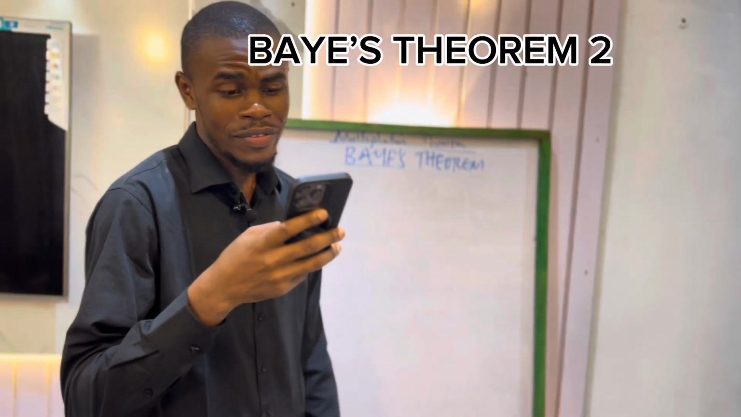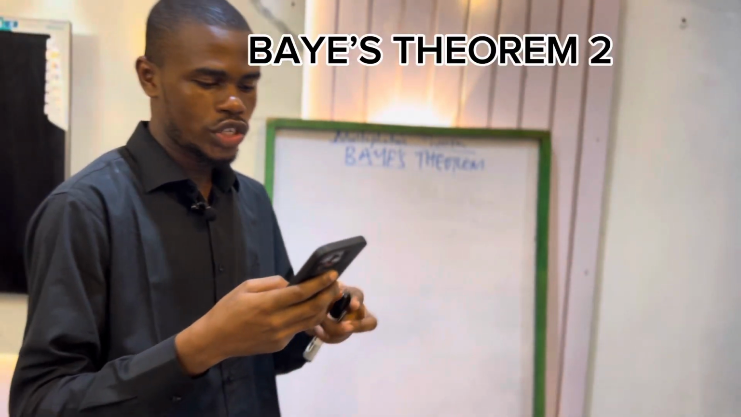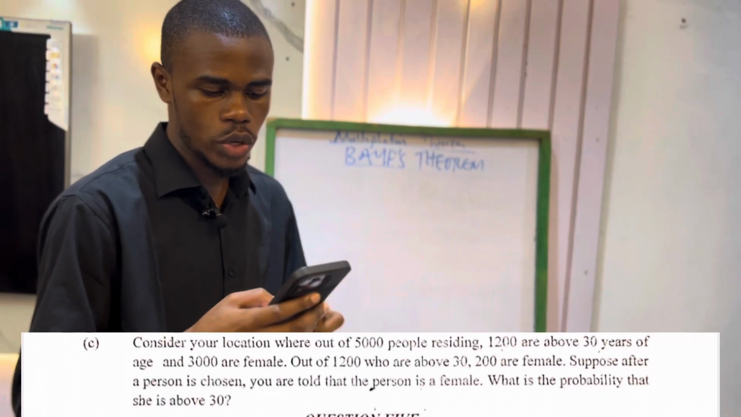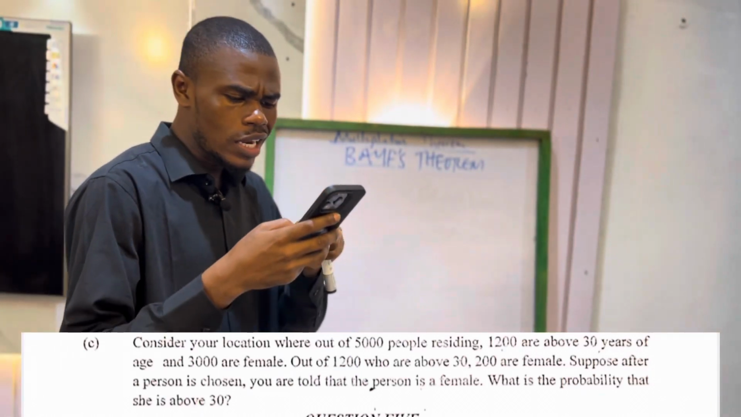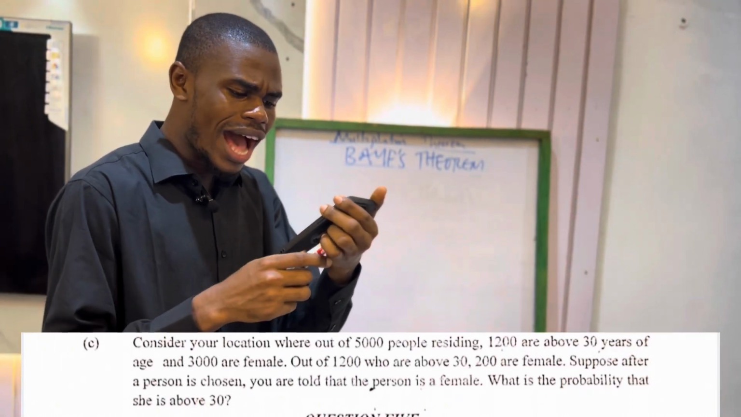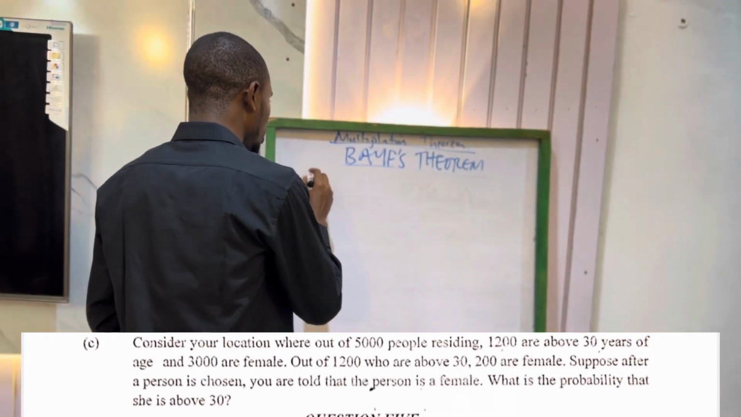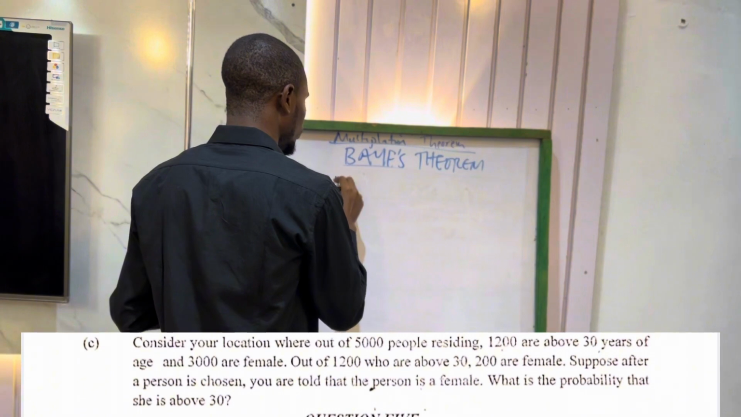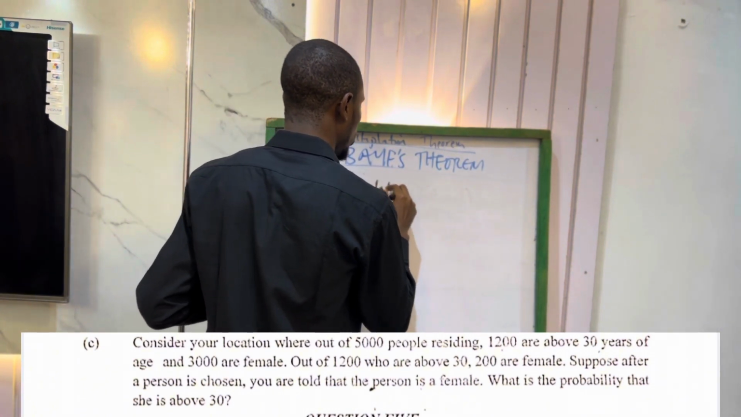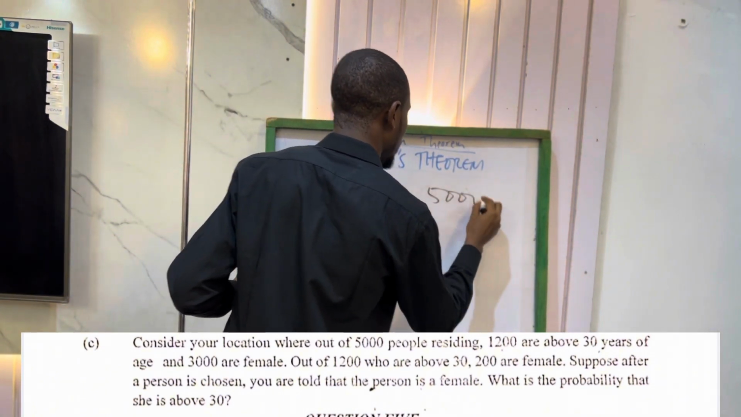Okay, I'm going to be solving a particular question. It's in the past question as well, so the question will be displayed for you to get it proper. They said consider a location where out of 5,000 people residing, the total population there is 5,000.